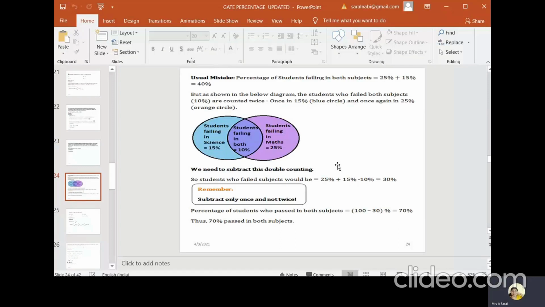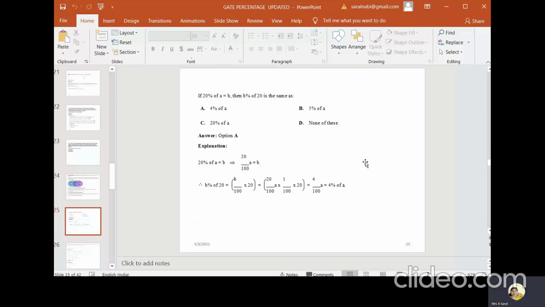Okay. So there you must know that 25% failed in maths and 15% failed in science. From this failure, the common failures are 10%. That common failure falls into both science and maths, so we should subtract the 10%. So the remaining is 30%, and only this 30% are the failed students. How much is the pass? 100 minus 30 is equal to 70. So 70% of students passed. Okay, is it clear? So yeah, next one.